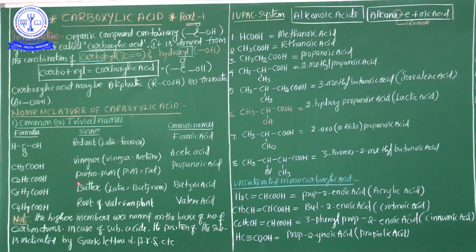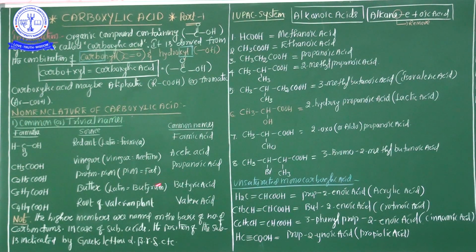And third example, C2H5COOH. What is the source here? C2H5COOH, proton pion. Here pion is nothing but fat. In the Latin word, pion means fat, and proton means first. So C2H5COOH is called propanoic acid.